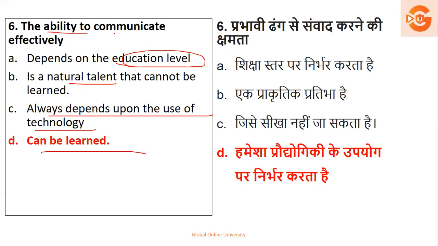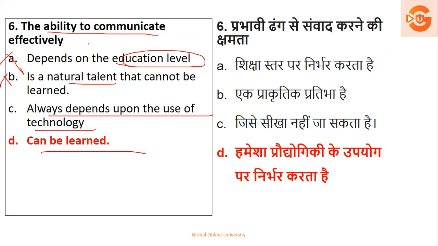See, the ability to communicate cannot be natural. If it's a natural talent, it cannot be, but it cannot be learned? No, that's not right. You can learn at any point of time. Education and effectiveness in communication are not linked.